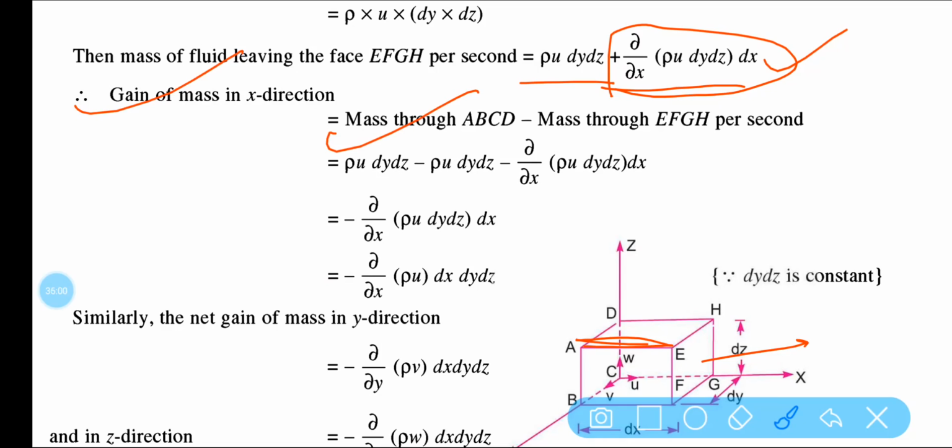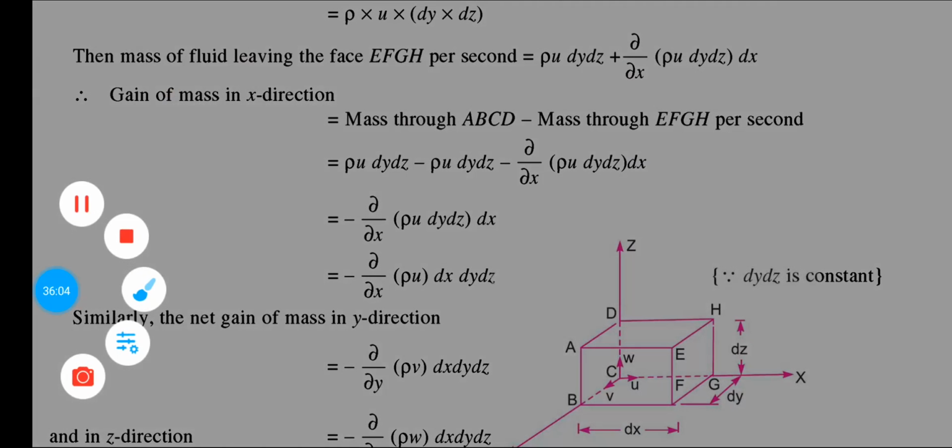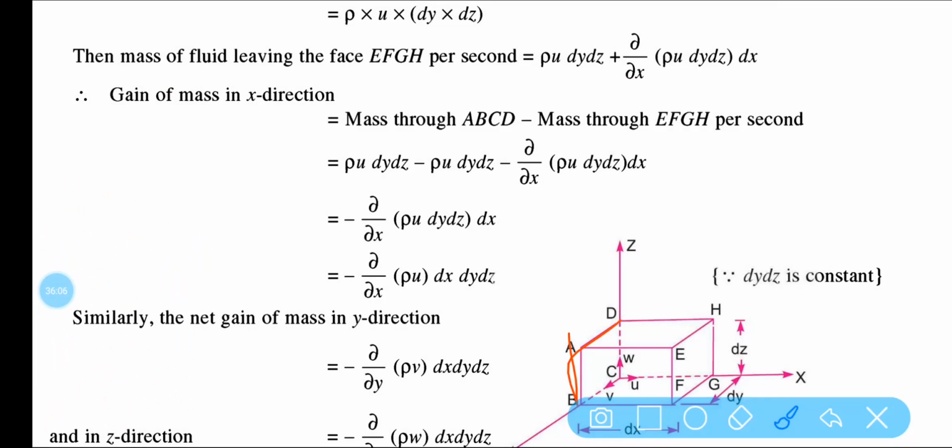Mass through ABCD minus mass through EFGH, isn't it? This is your mass through ABCD, and this is your EFGH mass. So this minus this, you will be getting minus del x of rho u dx dy dz, because this amount will be cancelled out. Okay, so this is the gain of mass in the x direction.